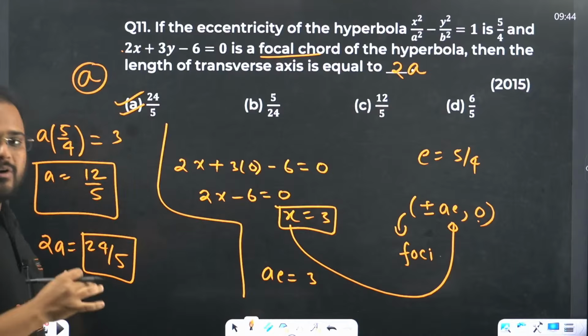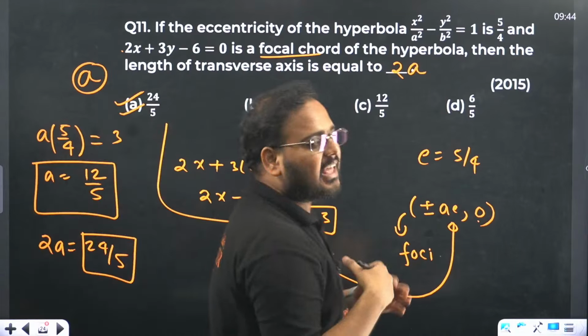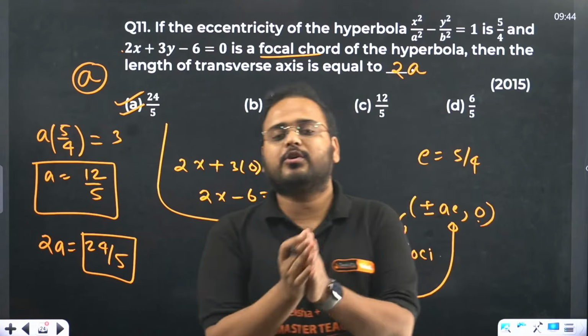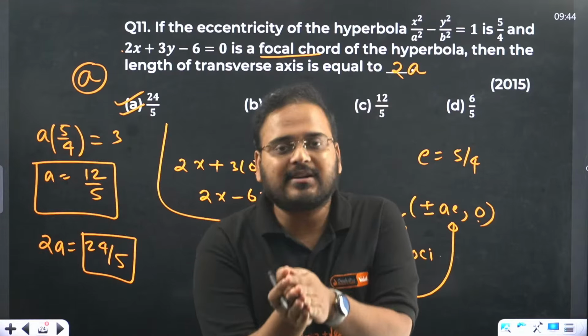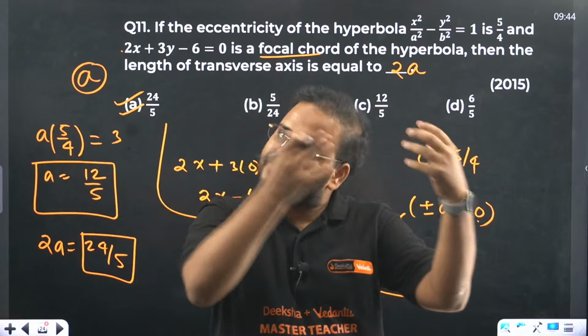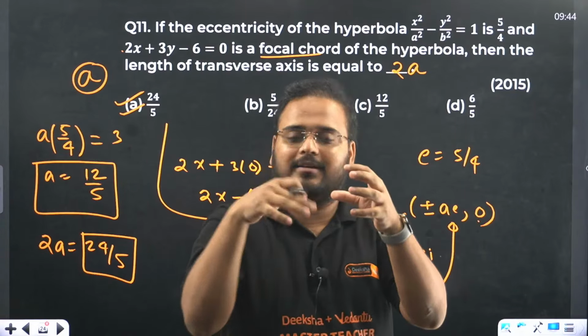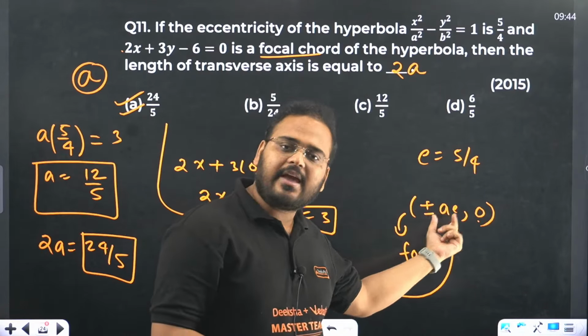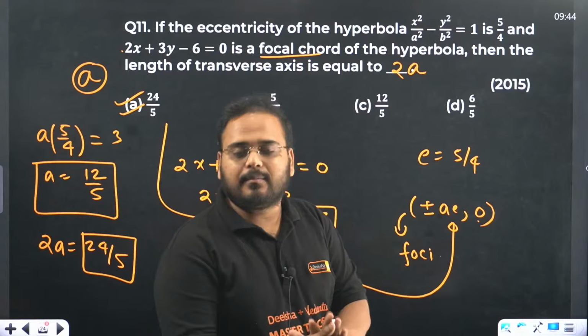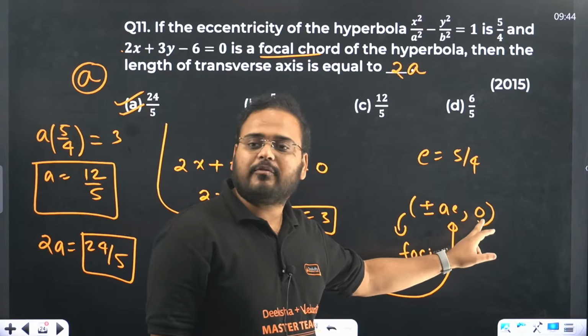I'll repeat one more time for this question. They gave you a hyperbola. In that they also gave you the eccentricity. They gave you a focal chord also. If a focal chord is given, the focus will satisfy the focal chord, because the focus lies on the focal chord. The foci for this hyperbola are plus minus A, 0. So just satisfy this condition, put y as 0.